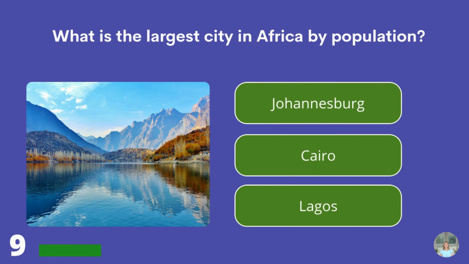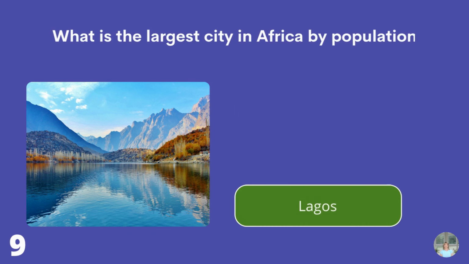What is the largest city in Africa by population? Johannesburg, Cairo, or Lagos? Lagos.